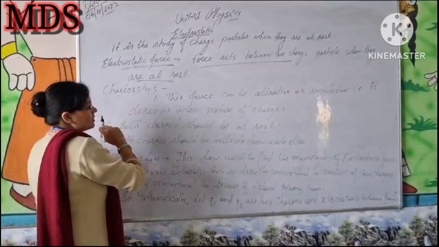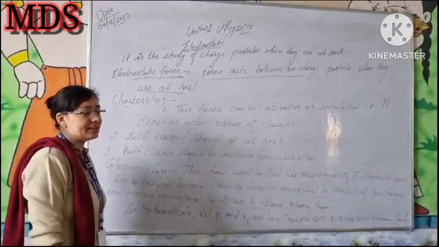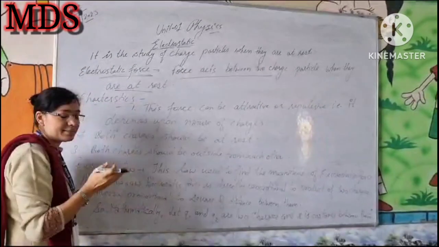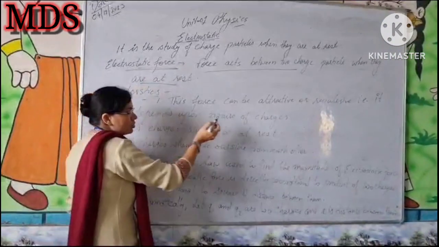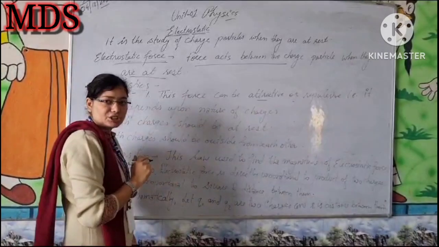Among the four different types of forces in nature, one is the electrostatic force. This force can be attractive or repulsive in nature, and for electrostatic force both types are possible, depending upon the charged particles.